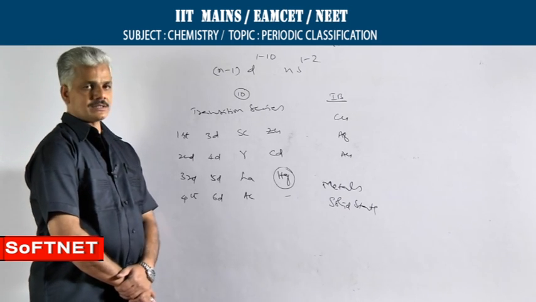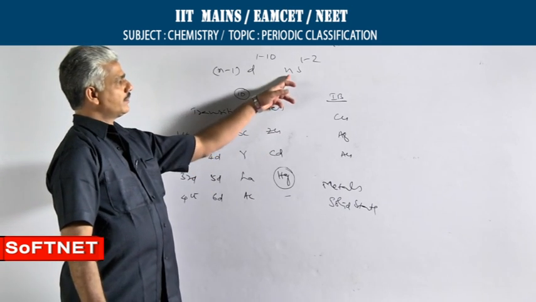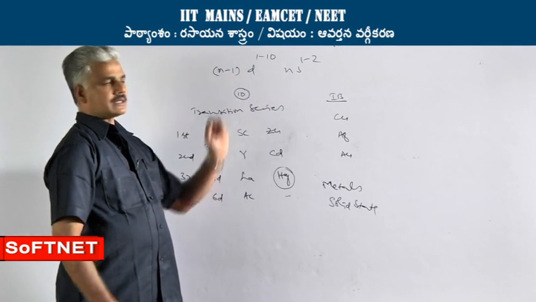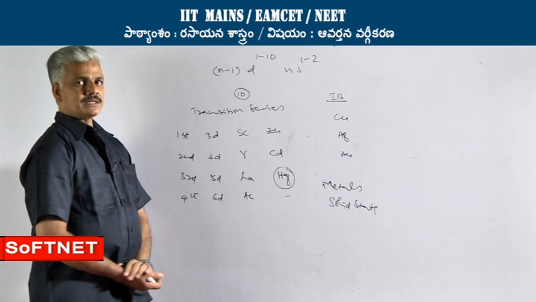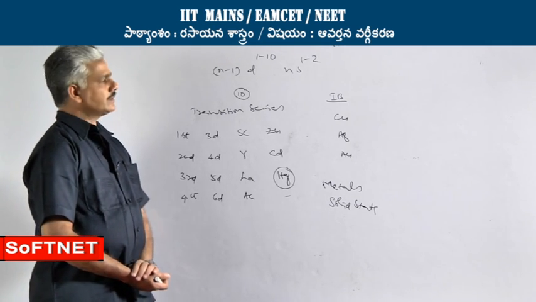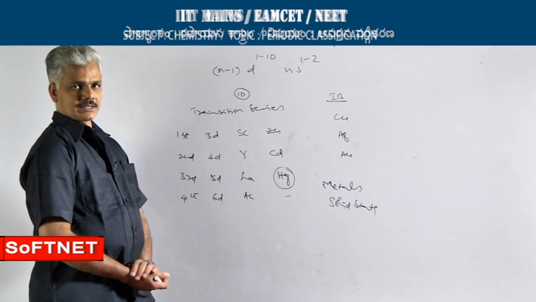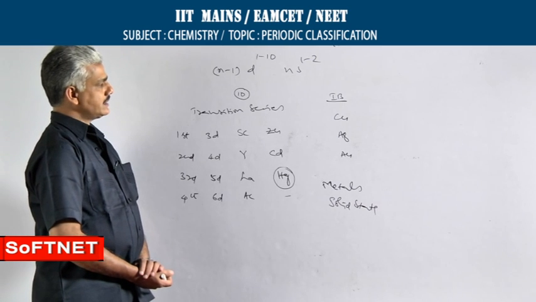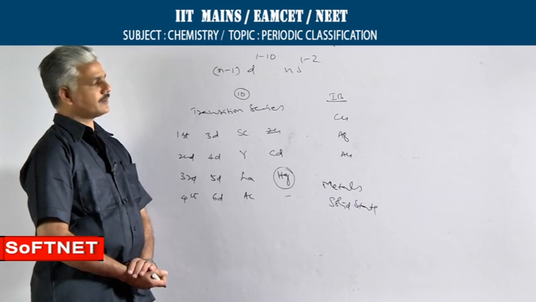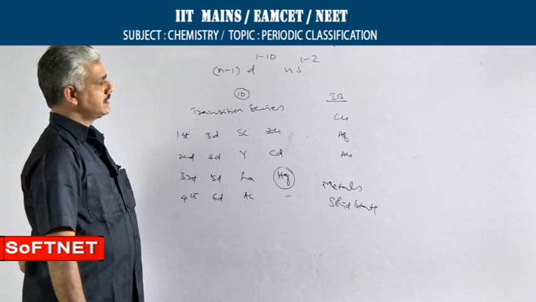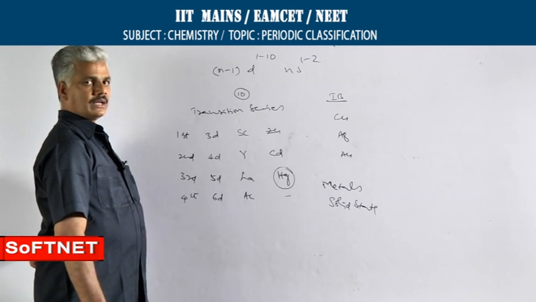That is because of participation of both outermost Ns electrons and, in a stepwise manner, penultimate D electrons. These elements show variable oxidation states. The highest oxidation state of +8 is observed in this block, and this highest oxidation state of +8 is shown by two elements.